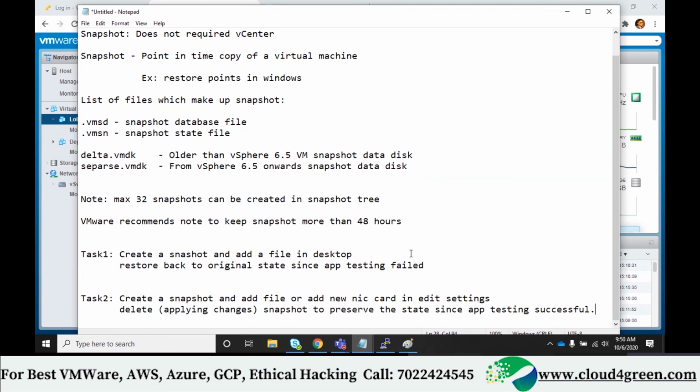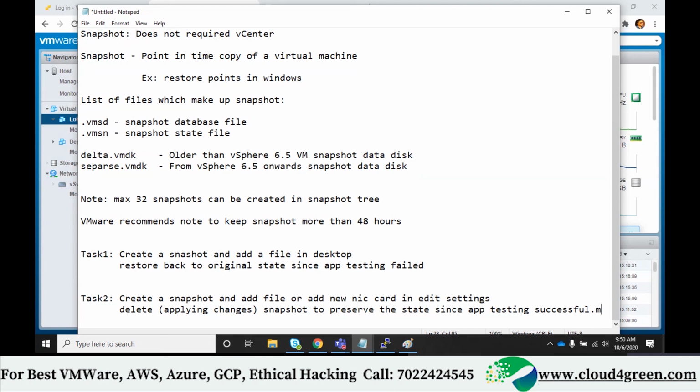Go ahead. As you told, VMware suggested we restore everything within 48 hours. Yes. So if we delete this and want to continue for a long time, how do we restore? The purpose of using a snapshot is to take it at the time of backup only.